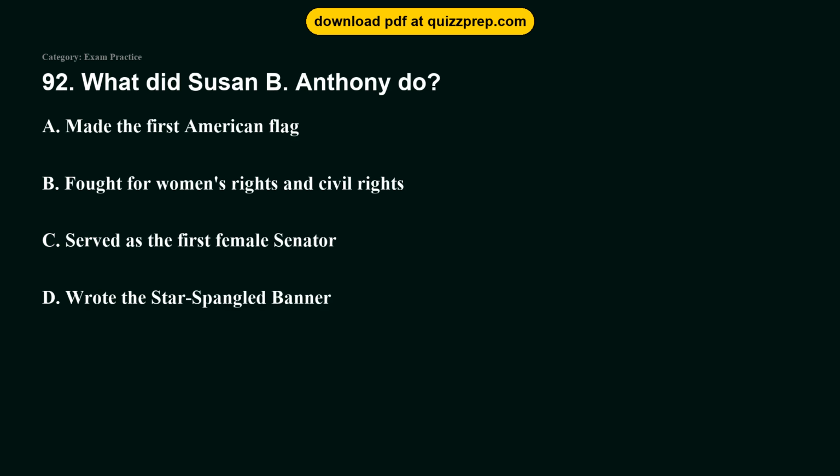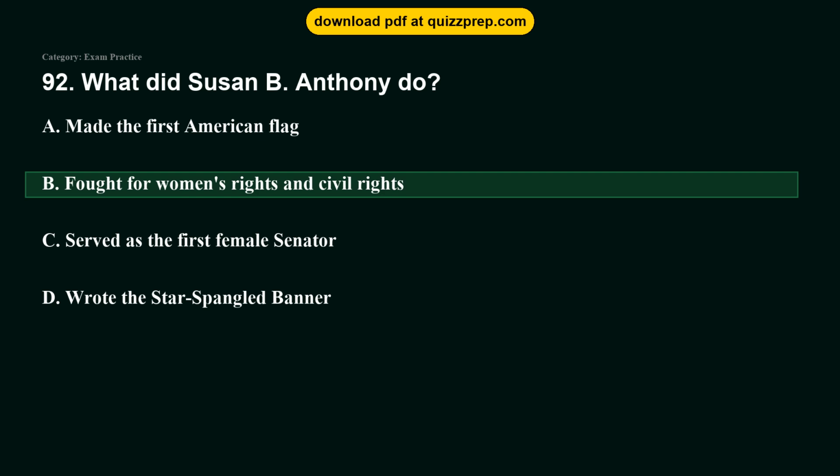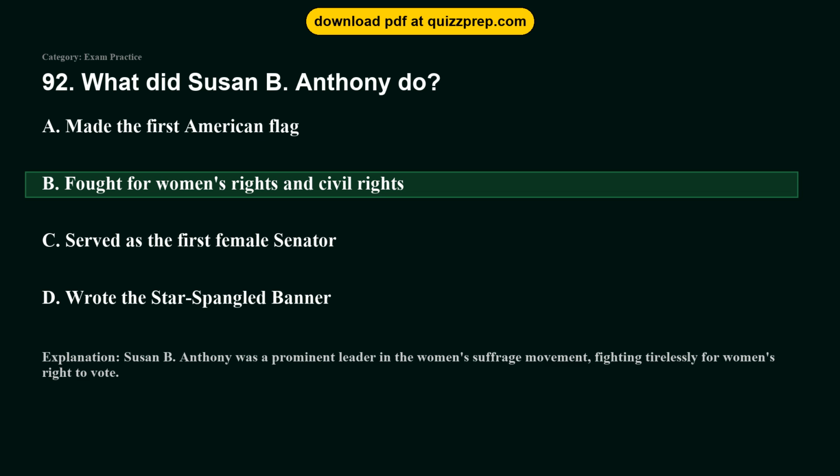Question 92. What did Susan B. Anthony do? Option A, made the first American flag. Option B, fought for women's rights and civil rights. Option C, served as the first female senator. Option D, wrote the Star-Spangled Banner. The correct answer is option B, fought for women's rights and civil rights. Susan B. Anthony was a prominent leader in the women's suffrage movement, fighting tirelessly for women's right to vote.